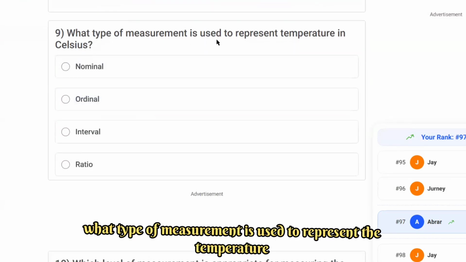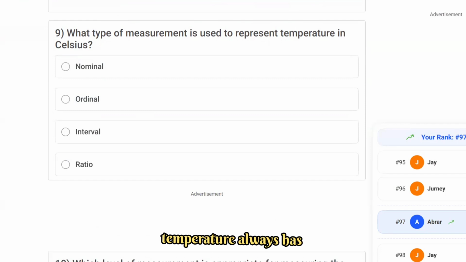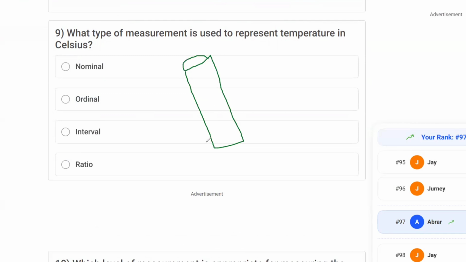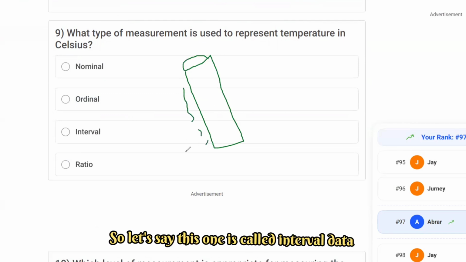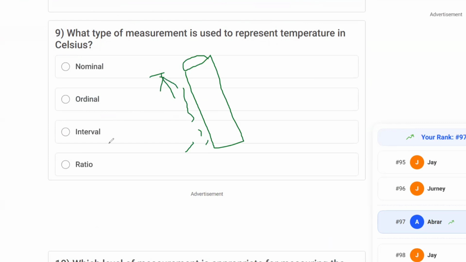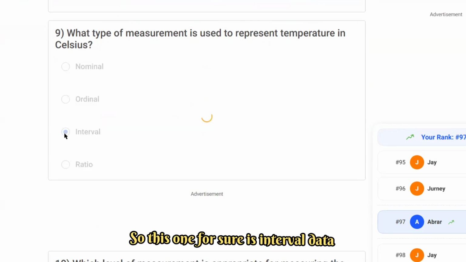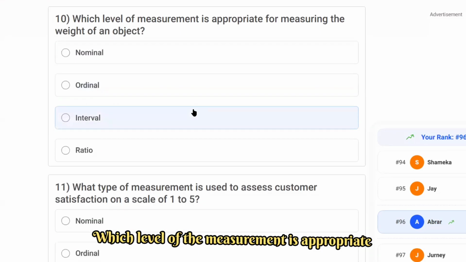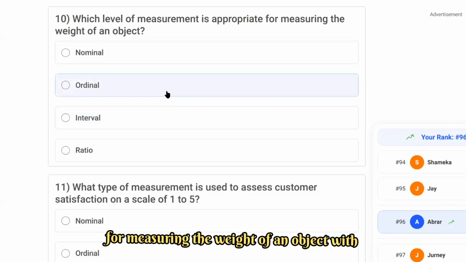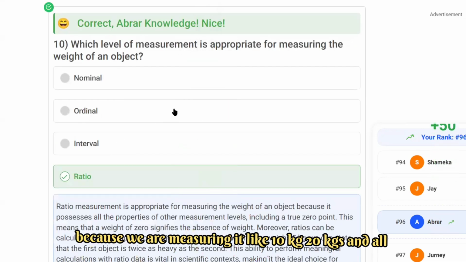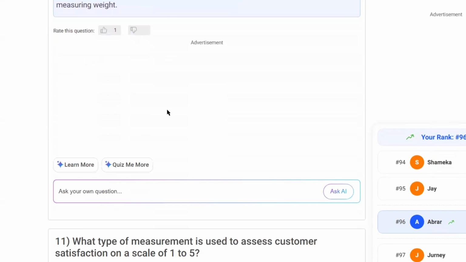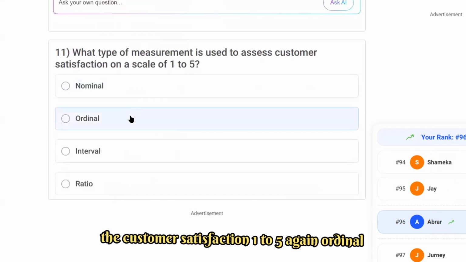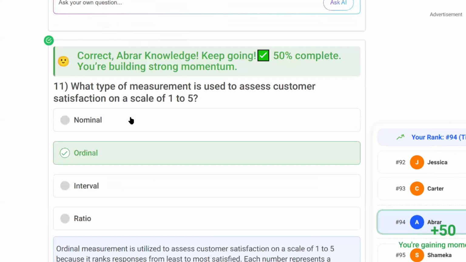What type of measurement is used to represent temperature? Temperature always has that tendency. When you say temperature, let's say 0 and it goes up, this is called interval data. So this one for sure is interval data. Which level of measurement is appropriate for measuring the weight of an object? Ratio is the right one, because we are measuring like 10 kg, 20 kg. What type of measurement is used to assess customer satisfaction, 1 to 5? Again, ordinal data, same as very poor, poor, and all.